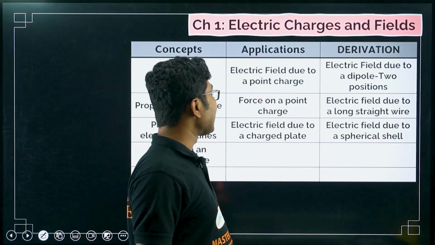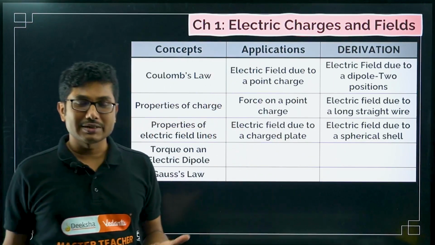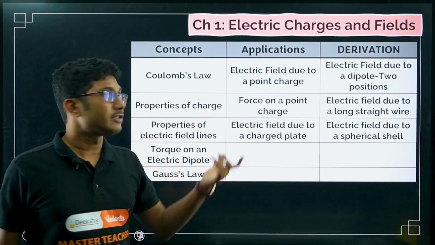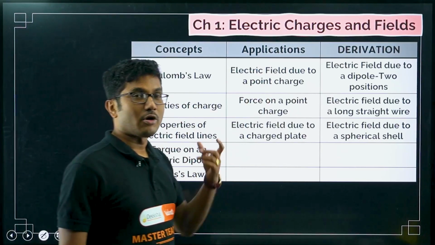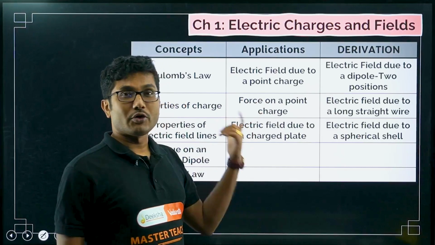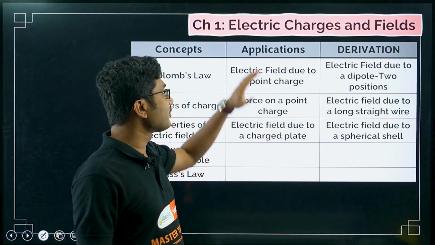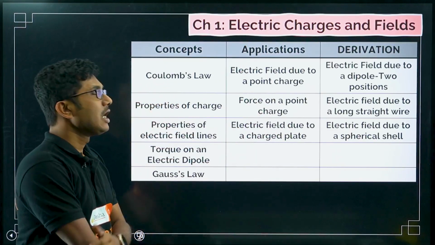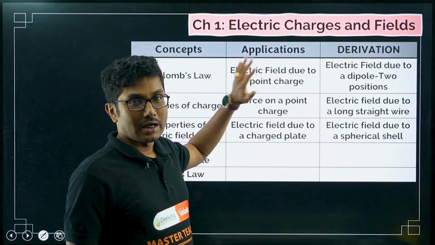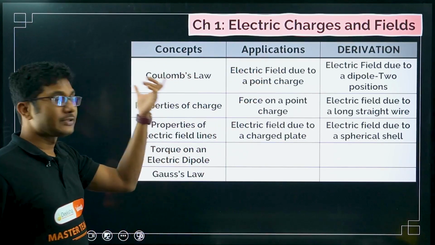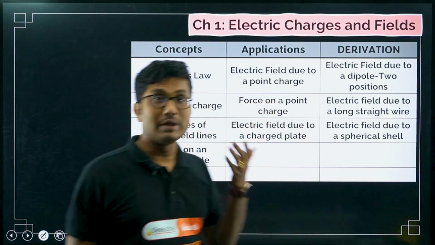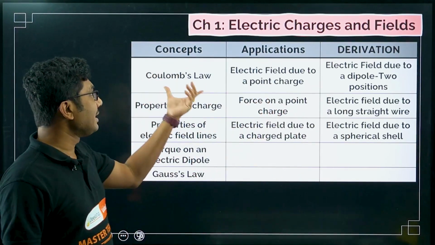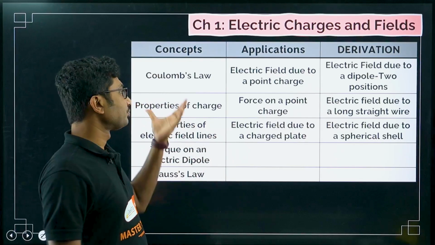Now what is the application part? Application part means the formulas that you have to remember, or numerical questions based on these concepts. Highly probably numerical questions will come, or they will ask you what is the formula for this and explain the terms. So these types of questions are expected from the application part. In the case of Coulomb's law, obviously the statement and the associated formula will definitely be there, but first there will be a concept.